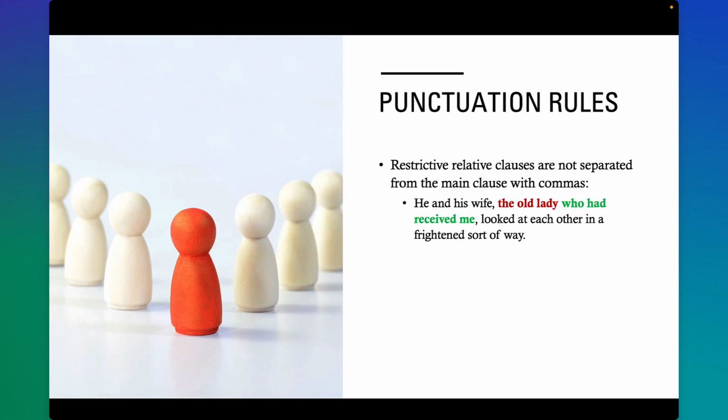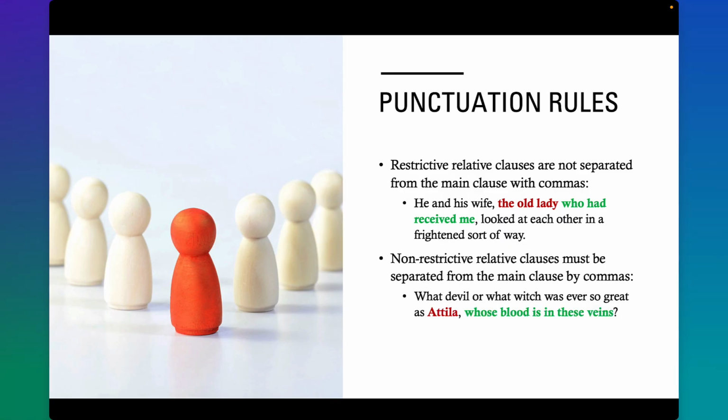The restrictive relative clause is who had received me. It modifies the NP, the old lady, specifying which of the multiple possible old ladies the narrator is talking about. As you can see, there are no commas separating the relative clause from the NP it describes.